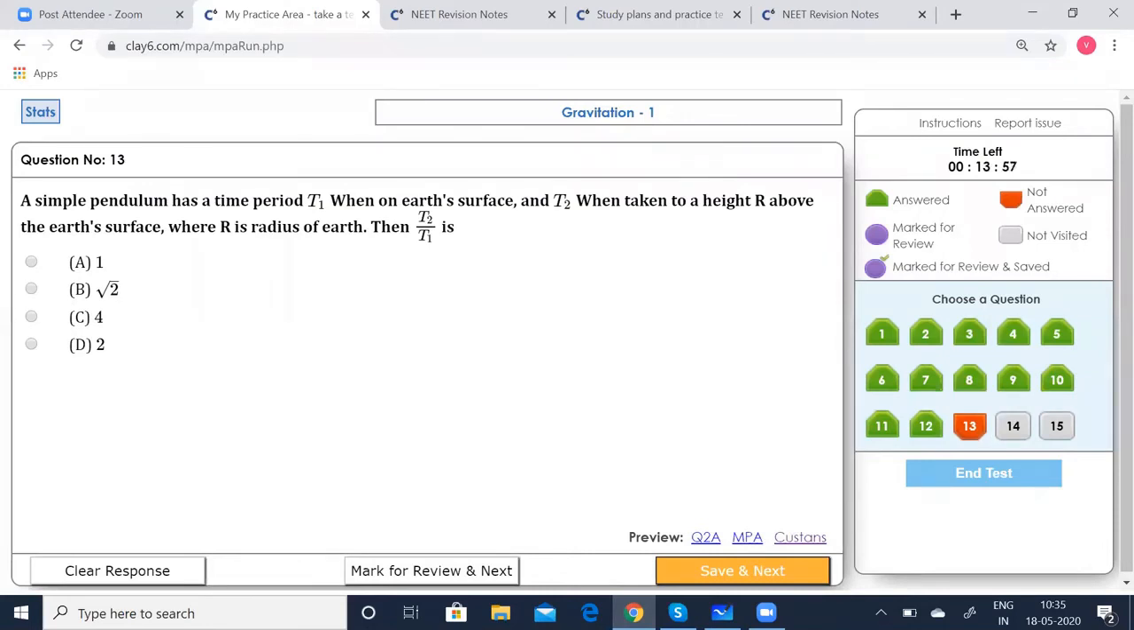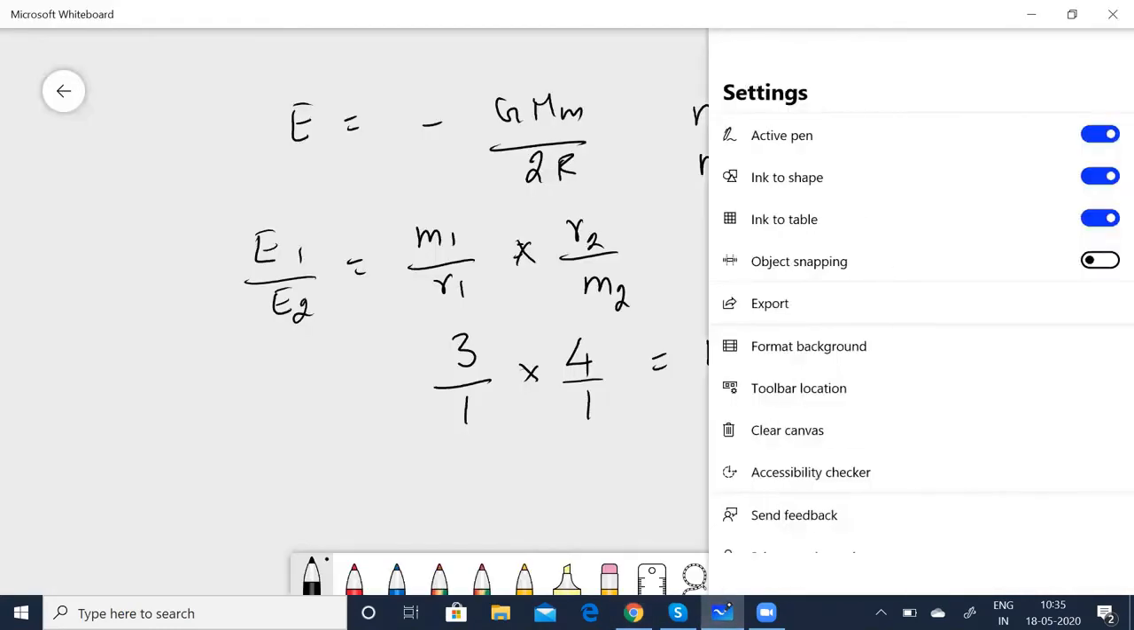A simple pendulum has a time period t1 when on Earth's surface and t2 when it is taken to a height r above the Earth's surface, where r is the radius. Then what is t2 by t1? It's quite simple. Just apply the simple pendulum formula.